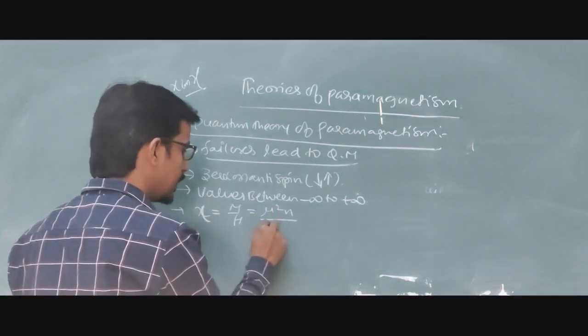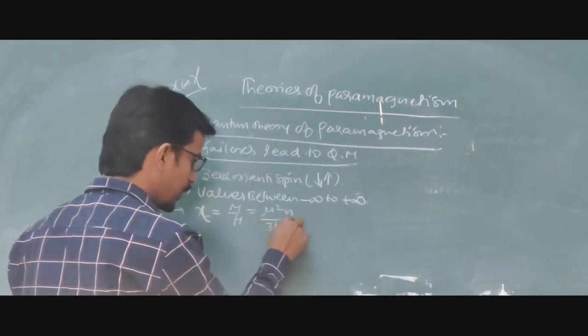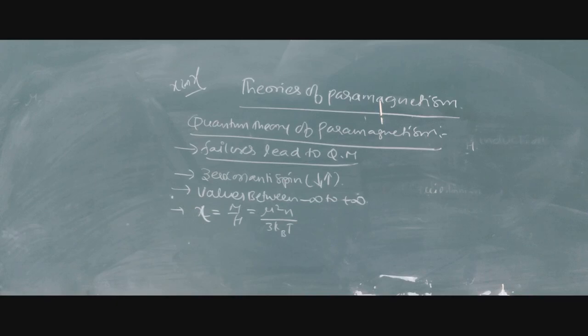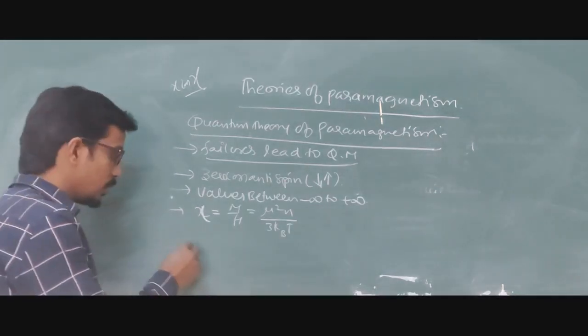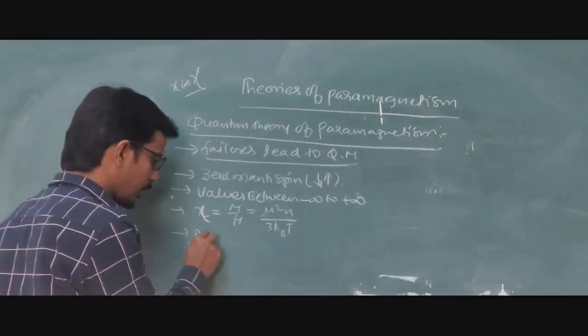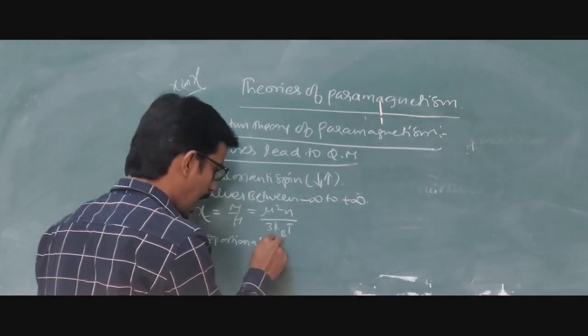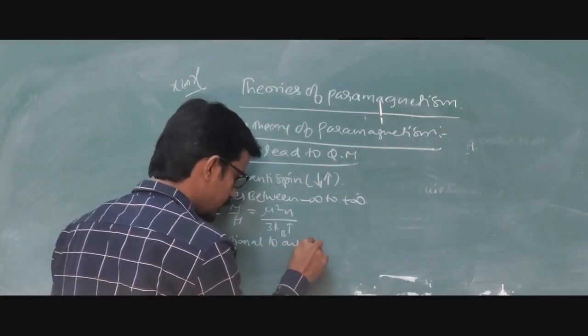n by 3kb T, where kb is nothing but the Boltzmann constant, according to the Maxwell-Boltzmann statistics we are following. So it is proportional to the angular momentum. It is only when it is proportional to angular momentum that this will come.